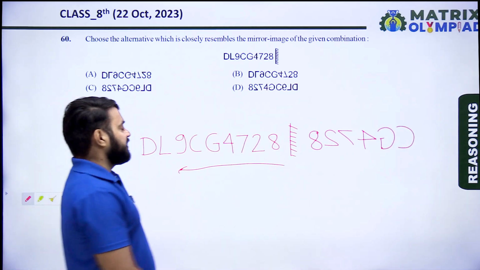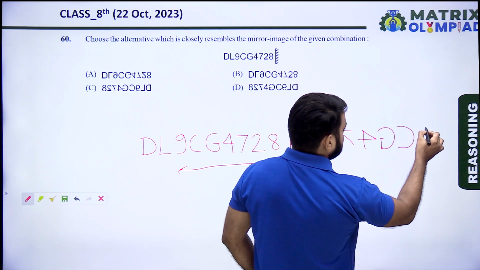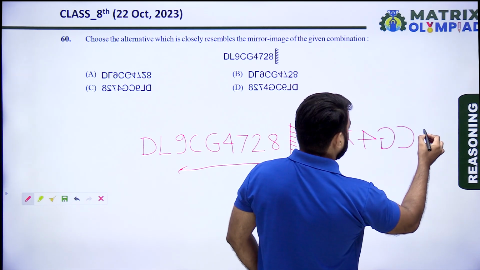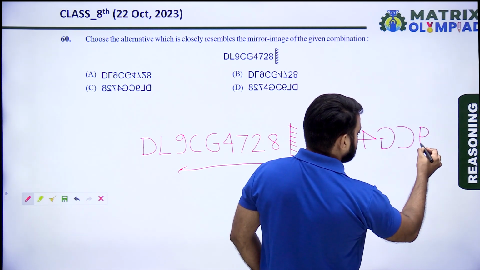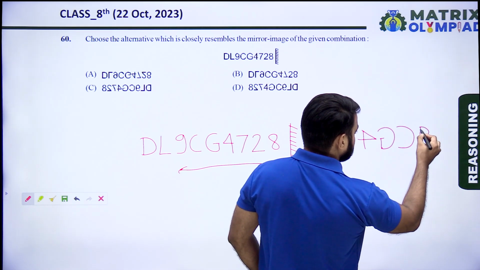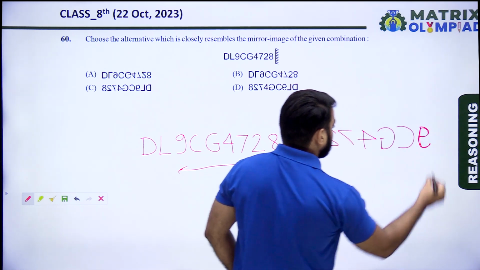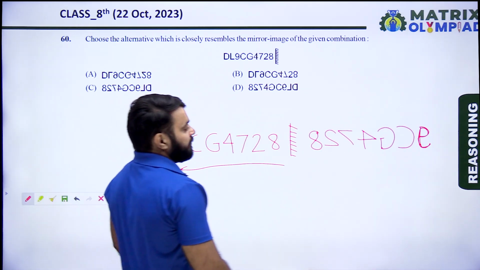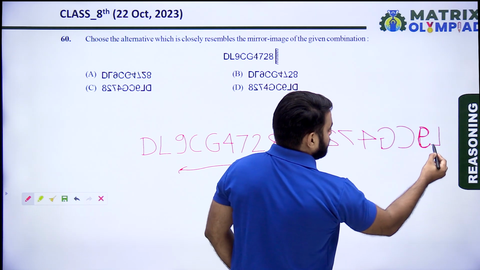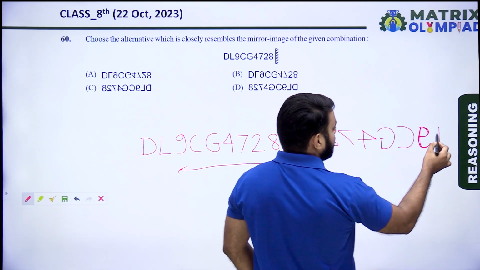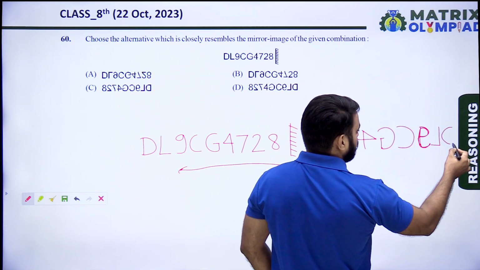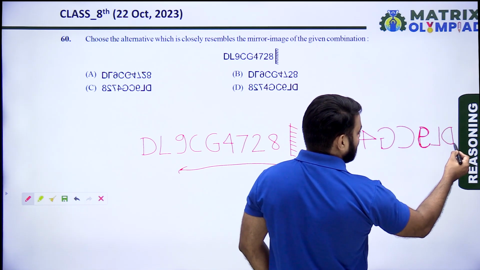Now again find the mirror image of 9. Now find the mirror image of L. And last find the mirror image of D. So mirror image of D looks like as follows.